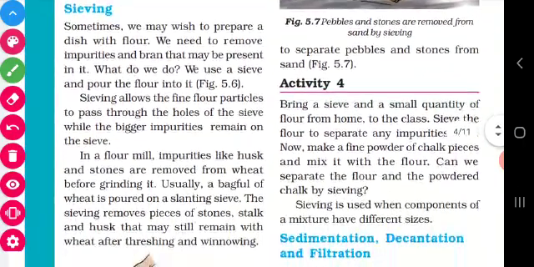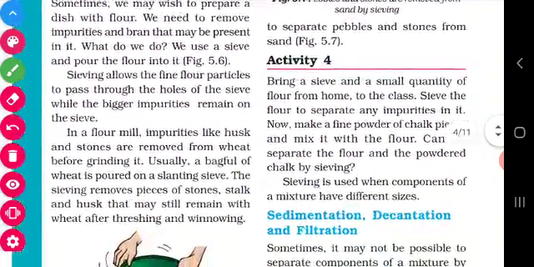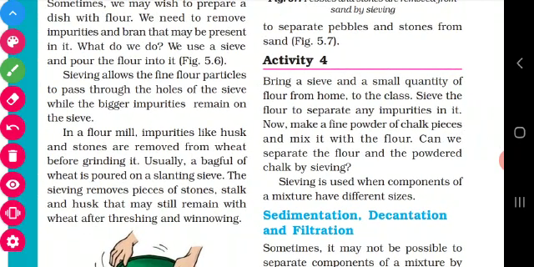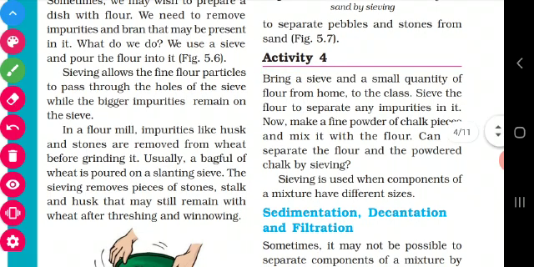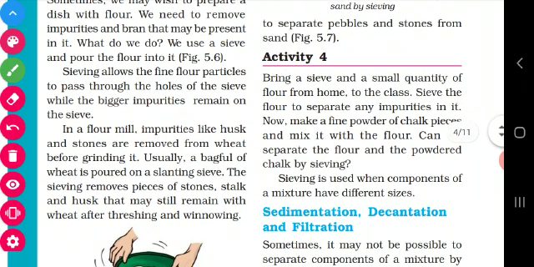Yes. Then one more activity is given. You take a sieve and a small quantity of wheat flour. Not only wheat flour, you can take anything, rice flour or some other flour. And you sieve it, and you can see the impurities that were in that wheat flour.